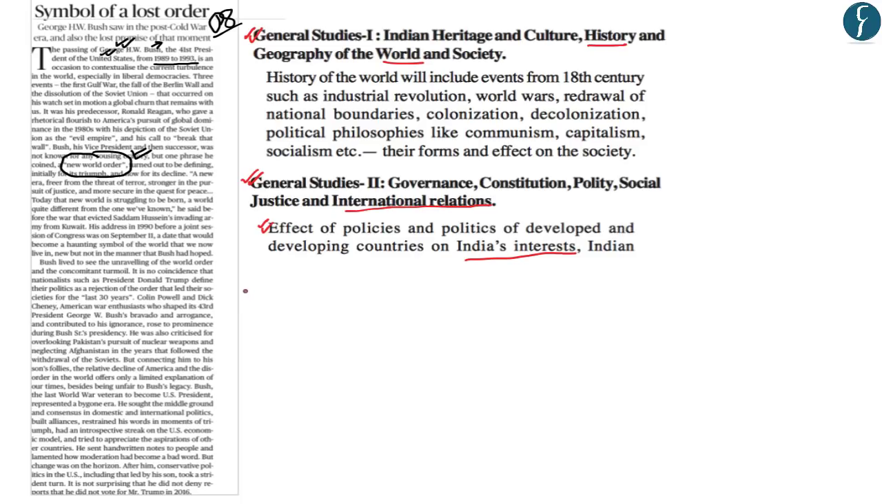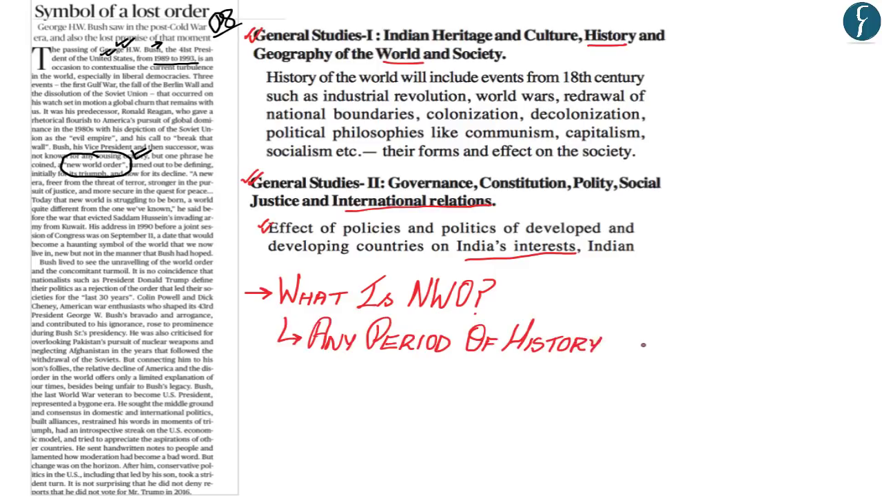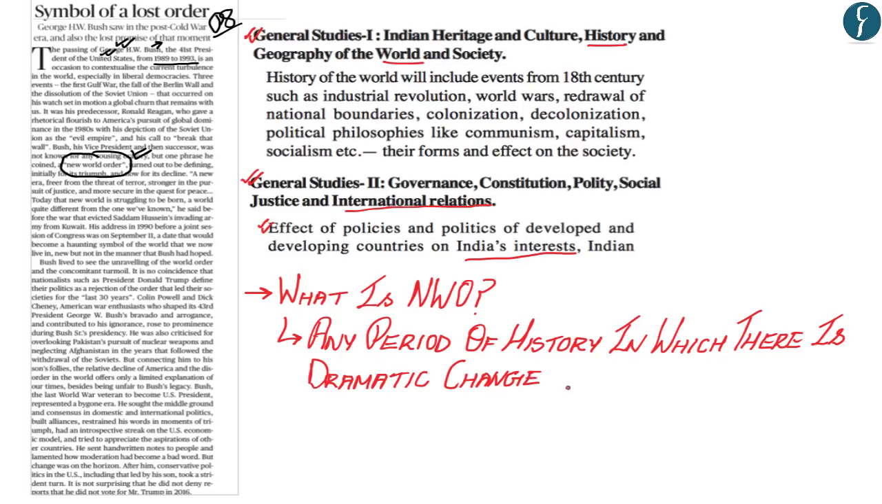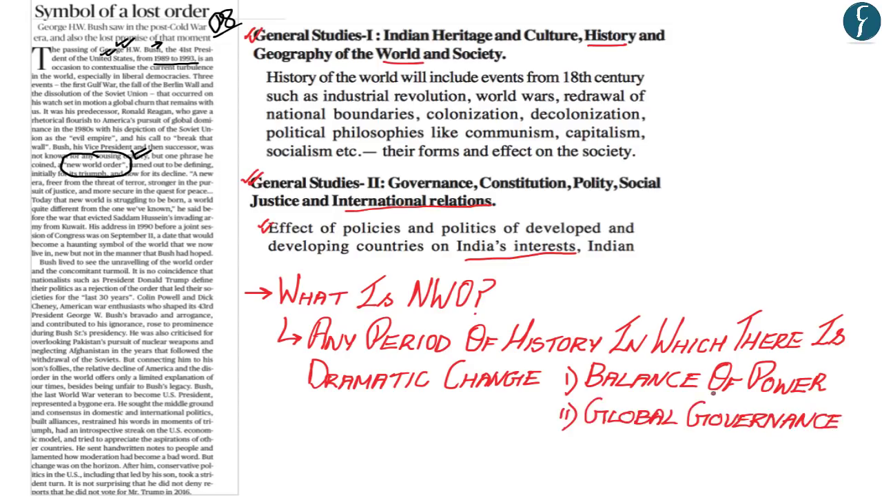Now the first aspect that you need to understand is what is New World Order. A New World Order is used to refer to any period of history in which there has been a dramatic change, first in the balance of power in global politics, and secondly in the functioning of global governance. And it is in this respect that this article talks about a new world order which was formed during the period of George Bush during the 1990s, wherein what had happened was the breakup of the Soviet Union,